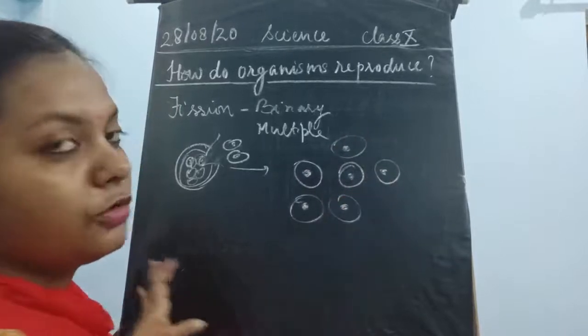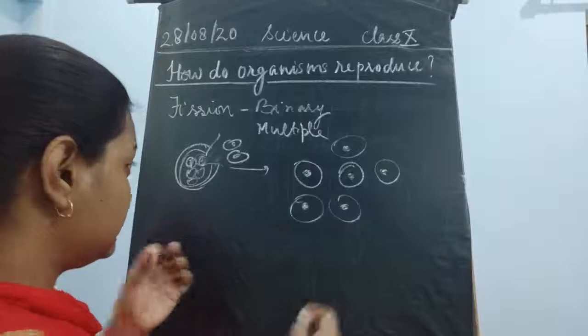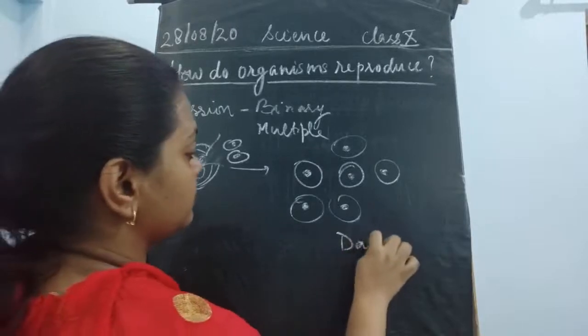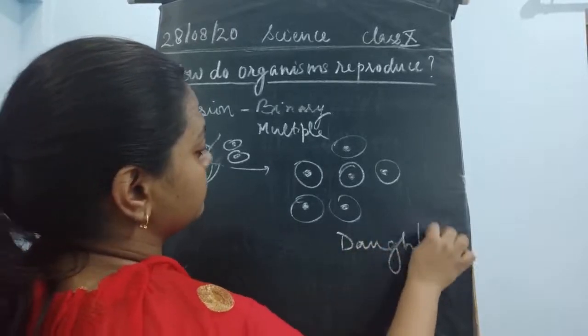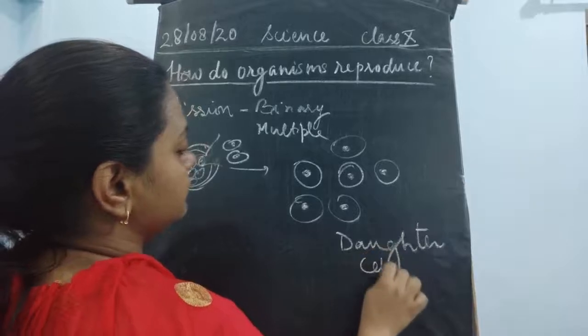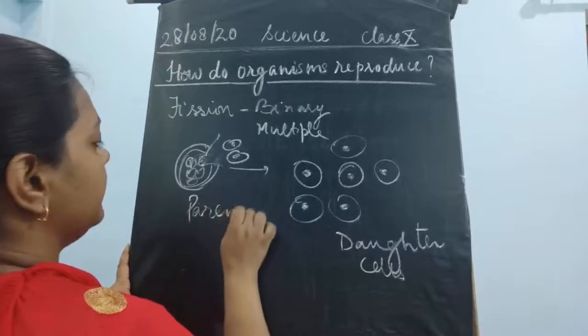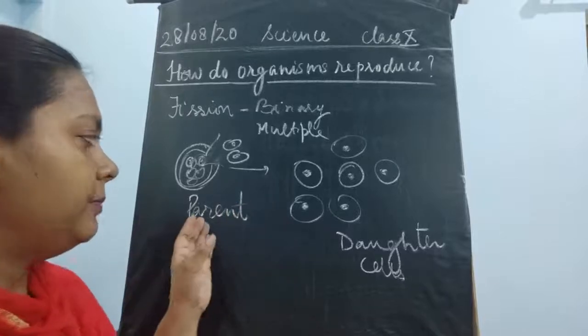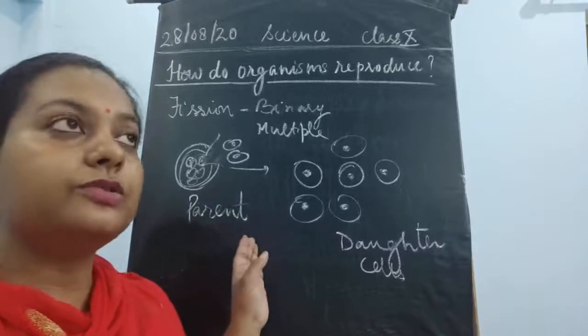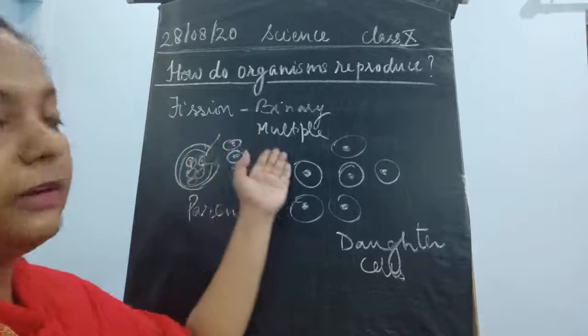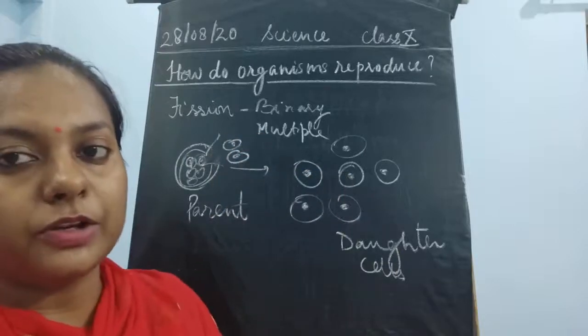So this is known as the daughter cells. Okay, so these are the daughter cells. And this was the parent. So the parent plasmodium is going to follow the multiple fission mode of asexual mode of reproduction.